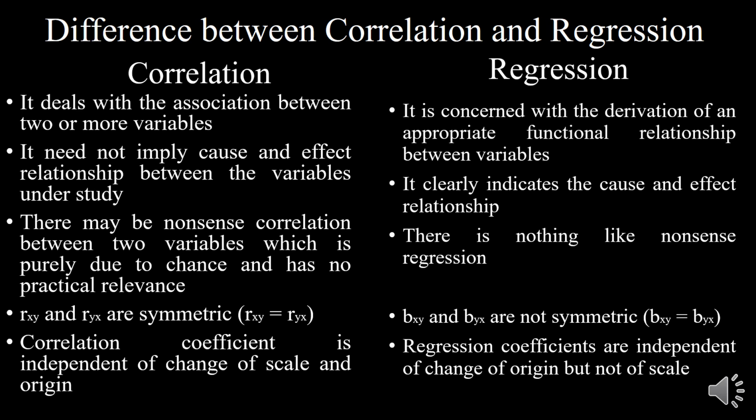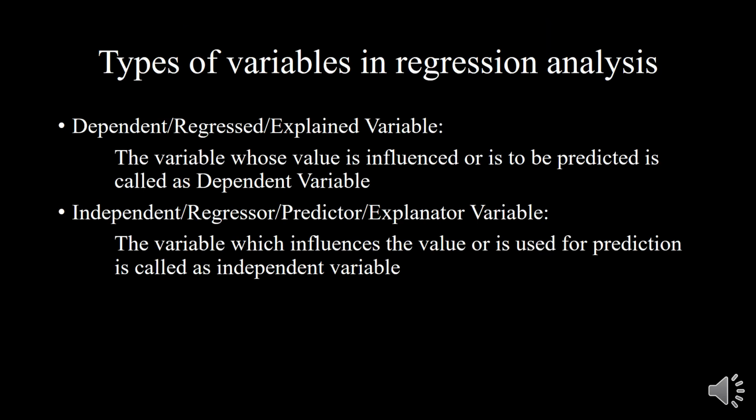If the values of these variables are added or deducted by a particular value, it is not going to have an impact on the regression coefficient. But if they are multiplied or divided by a particular value, then it is going to have an impact on the regression coefficient. So therefore, regression coefficients are independent of change of origin but not of scale.